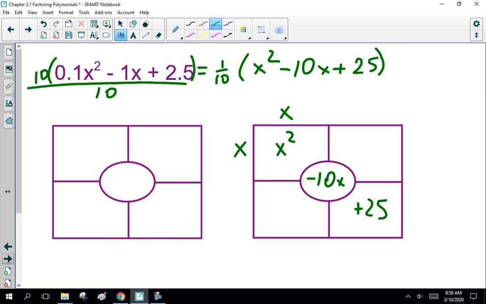Okay, x times x is x squared. Two numbers that multiply together to be plus 25 but add to be negative 10. If they multiply together to be 25 and add to be a negative, they both got to be negative. The only thing I can think of, well, the easy one is minus 5. So 1/10 times x minus 5 squared.